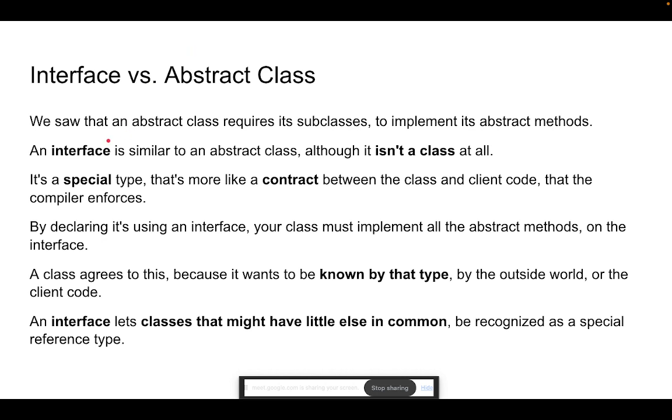An interface is also like that, but it isn't a class. It's a specific type of code where you can define your methods and your fields and then directly use it. But a lot more restrictions come with interfaces. It is not as flexible as an abstract class.